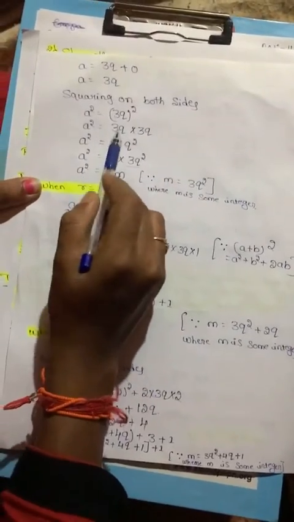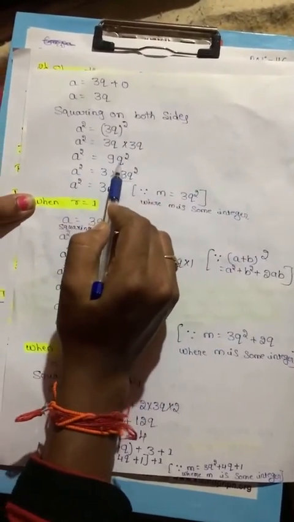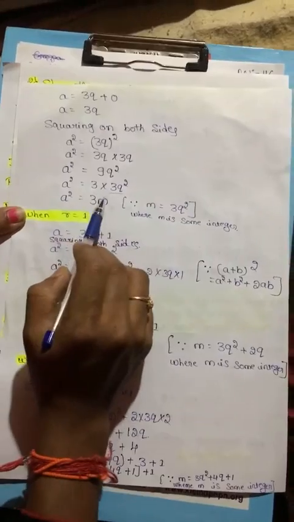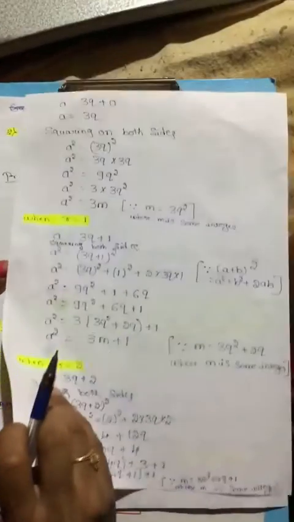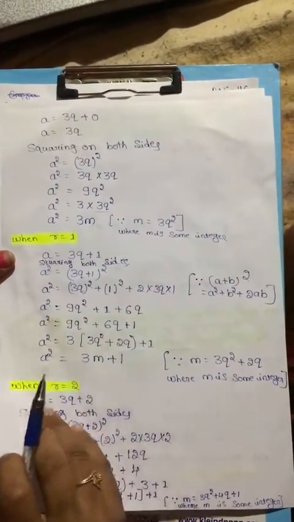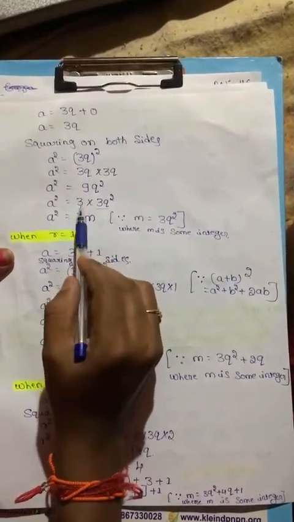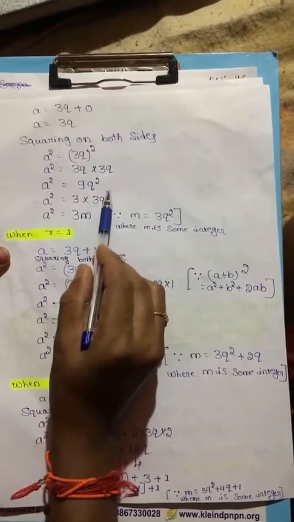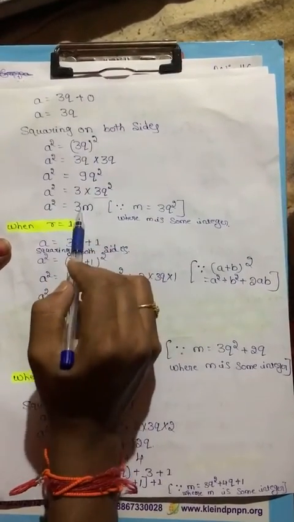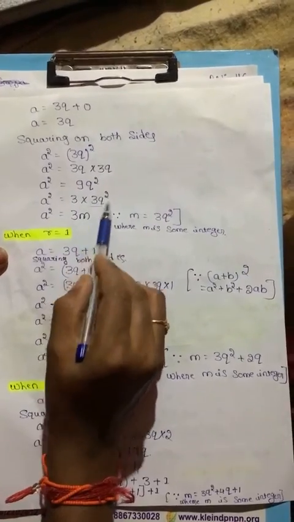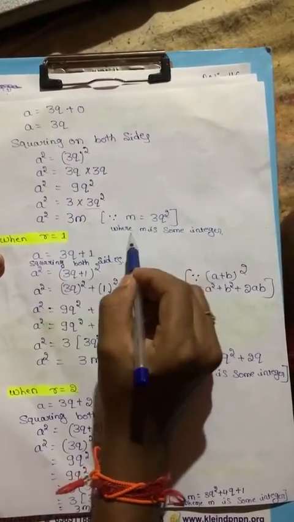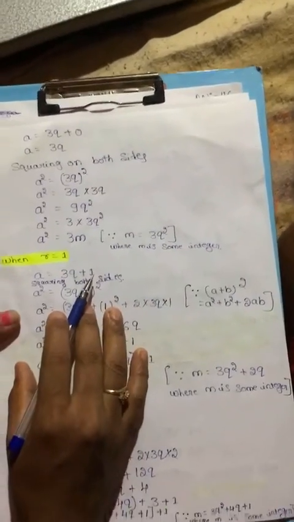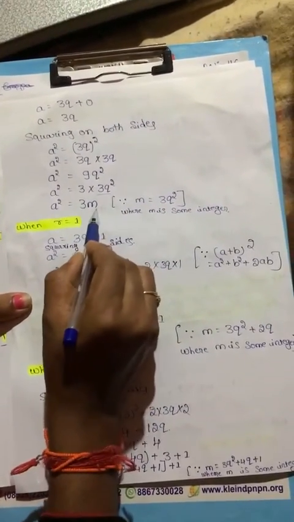A square equal to 3 into 3, 9, q square. But you have to express this in the 3m form or 3m plus 1 form. Keep one 3 as it is, 3 3s are 9, q square as it is. Here 3q square is considered as m. So m equal to 3q square, where m is some integer. This is of the form 3m.